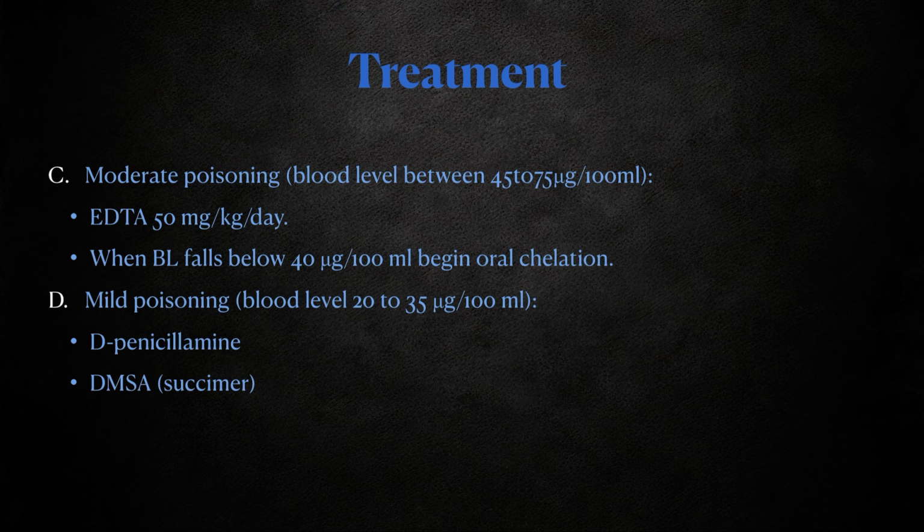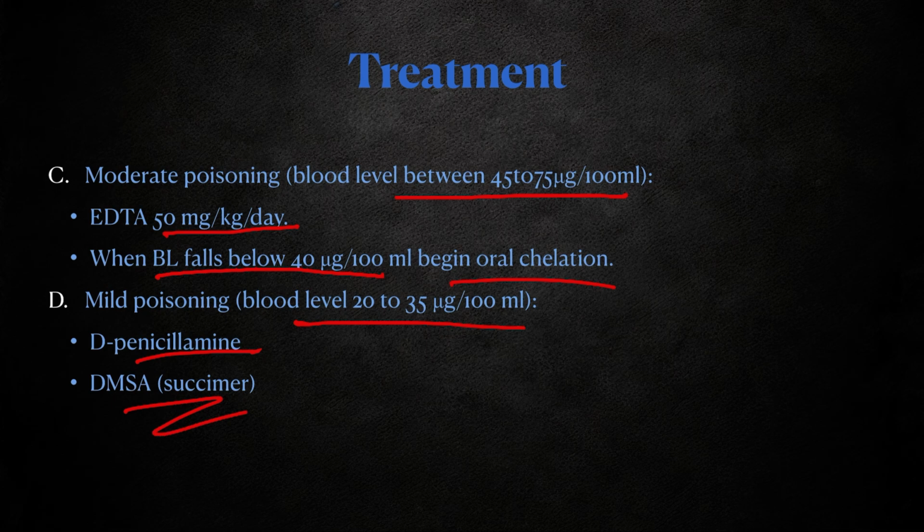In moderate poisoning, where blood level is between 45 to 75 microgram per 100 ml, EDTA 50 mg per kg per day is given. When blood level falls below 40 microgram per 100 ml, oral chelation is started. In mild poisoning, when blood level is 20 to 35 microgram per 100 ml, penicillamine and DMSA succimer are given as the form of chelation.